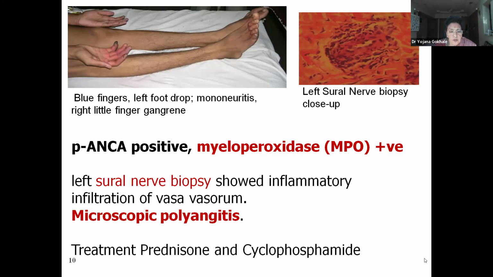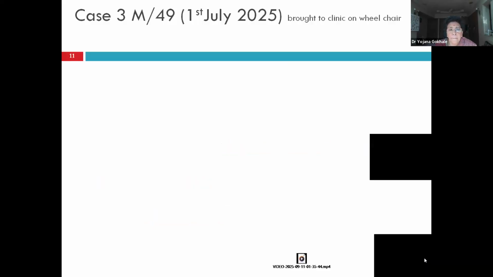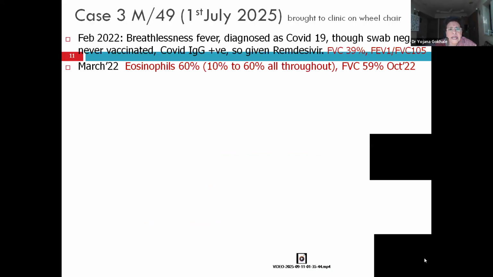So the diagnosis was microscopic polyangiitis, and the patient was treated with prednisolone and cyclophosphamide. That was a patient of MPO ANCA. Now case 3 was a patient who I saw just last year, a 49-year-old man who was brought to my clinic in a wheelchair. He had a history of breathlessness in February 2022.